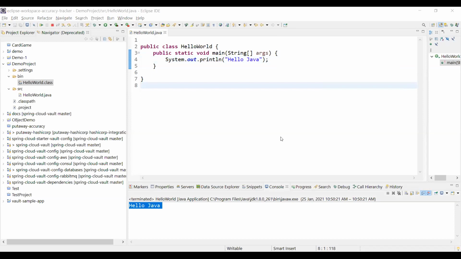Now, there was a question that I haven't answered yet. That was from Mamta. She was asking how to set the path. Mamta, can you share your screen with me?